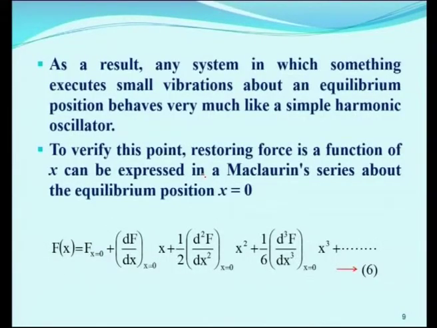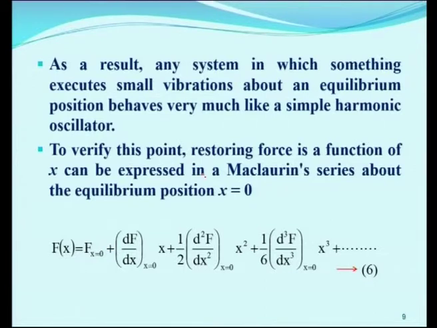As a result, any system in which something executes small vibration about an equilibrium position behaves very much like a simple harmonic oscillator. To verify this, the restoring force, a function of x, can be expressed in a Maclaurin series about the equilibrium position at x is equal to 0.